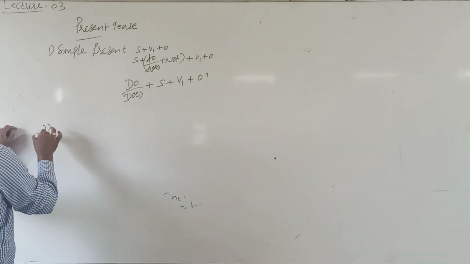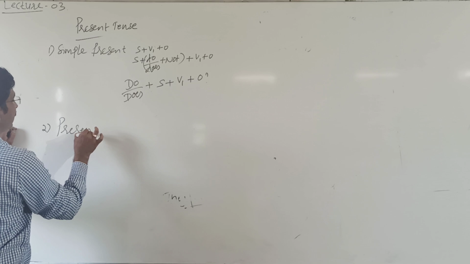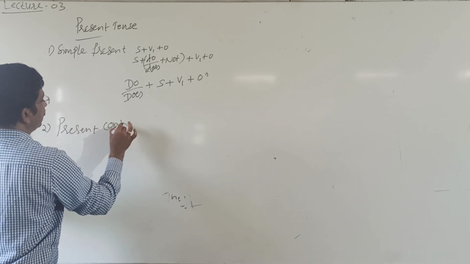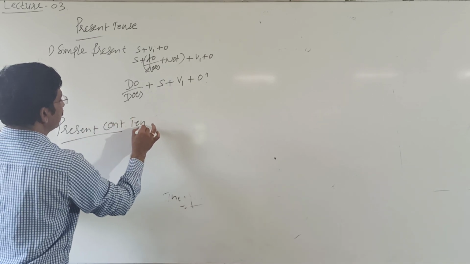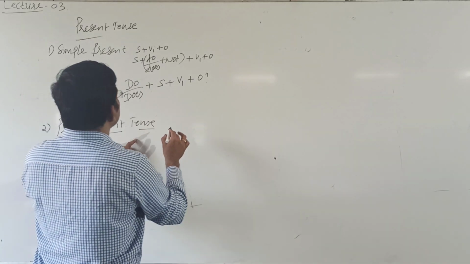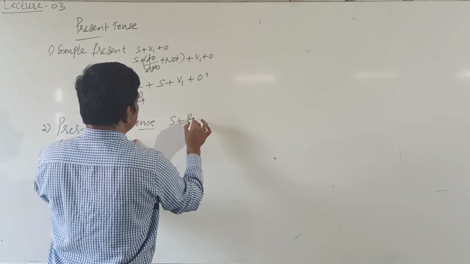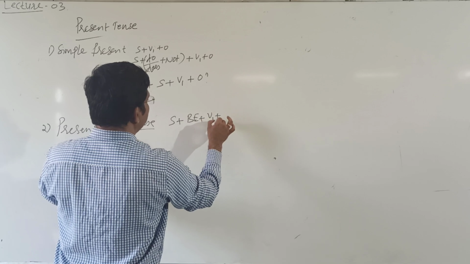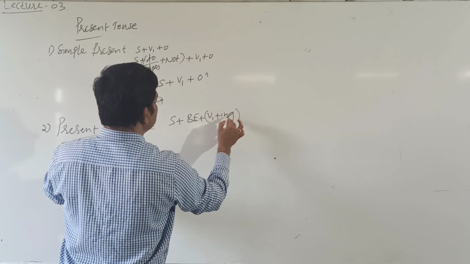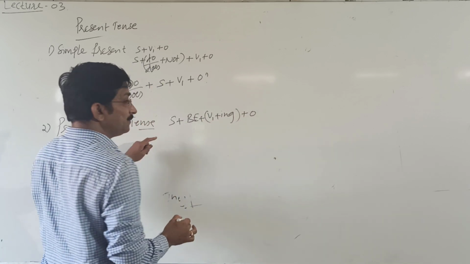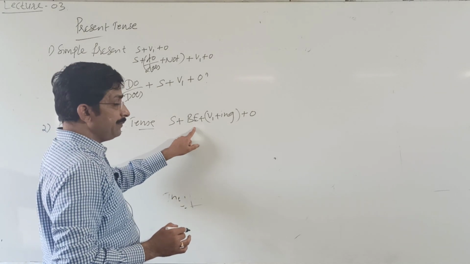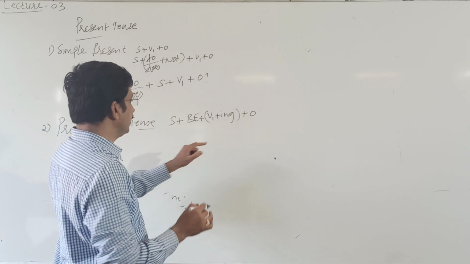Then second one, present continuous tense. Here subject plus be form plus V1 plus ing plus object. I am singing a song.